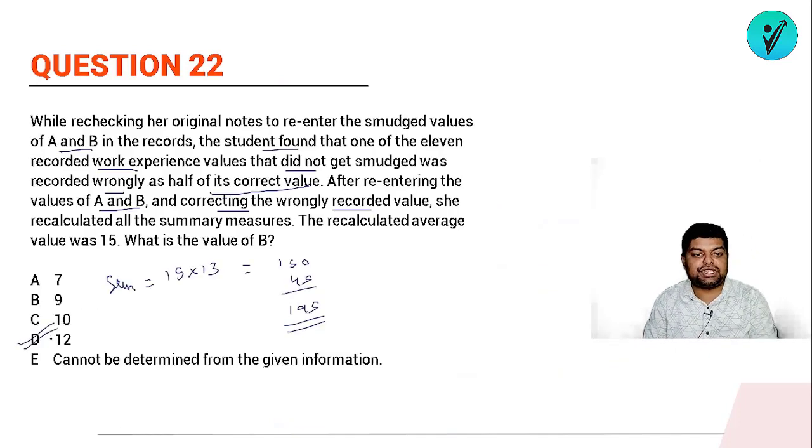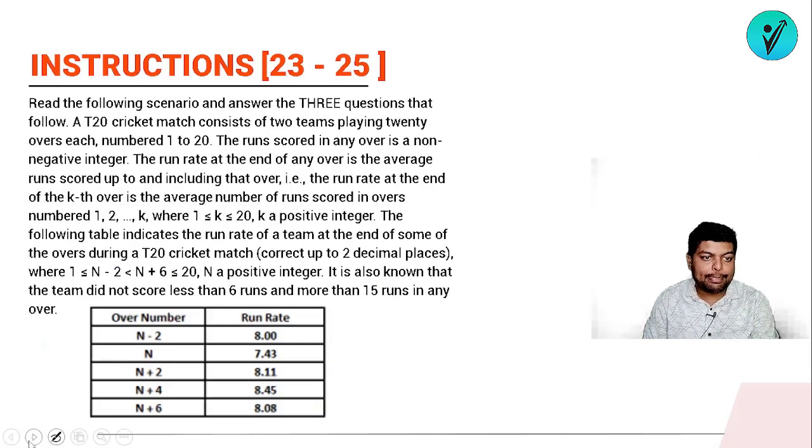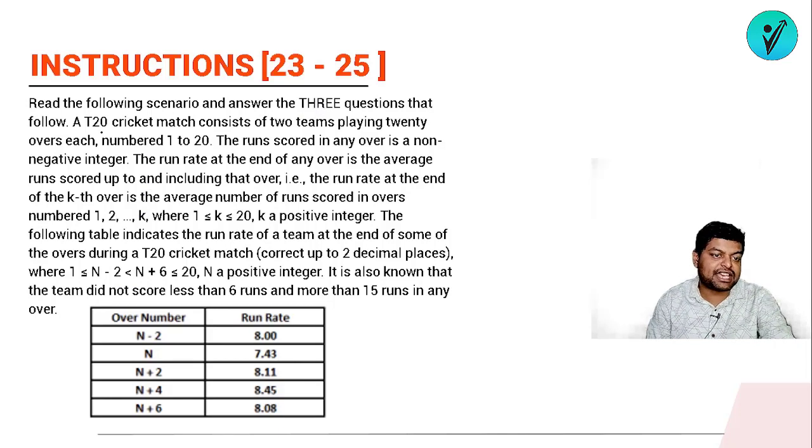Okay, so this was question number 22 for you. Next we have question number 23 to 25. Read the following scenario and answer the 3 questions that follow. A T20 cricket match consists of 2 teams playing 20 overs each, numbered 1 to 20. The run scored in any over is a non-negative integer. Okay, so negative numbers are not possible.